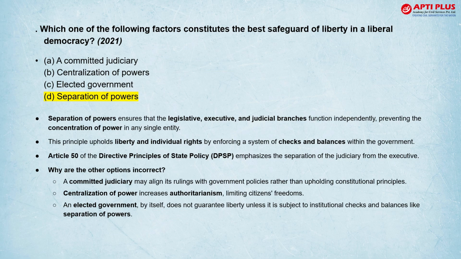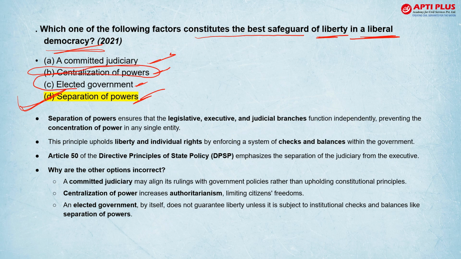Moving on, which one of the following factors constitutes the best safeguard of liberty in a liberal democracy? Committed judiciary, concentration of powers, elected government, separation of powers. So here the answer is separation of powers. Why? Because centralization and elected government may be significant. सेंट्रलाइजेशन तो बिल्कुल आंसर नहीं हो सकता. It is wrong because सेंट्रलाइजेशन से तो ऑटोक्रेसी आ सकती है. कमिटेड जुडिशरी क्या होती है? It's a wrong term, it's a negative term.